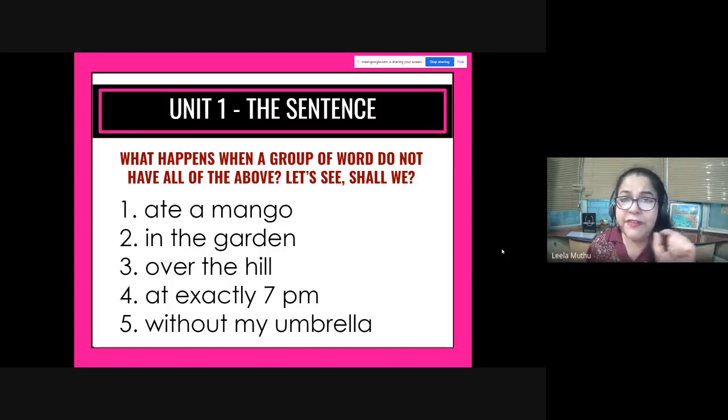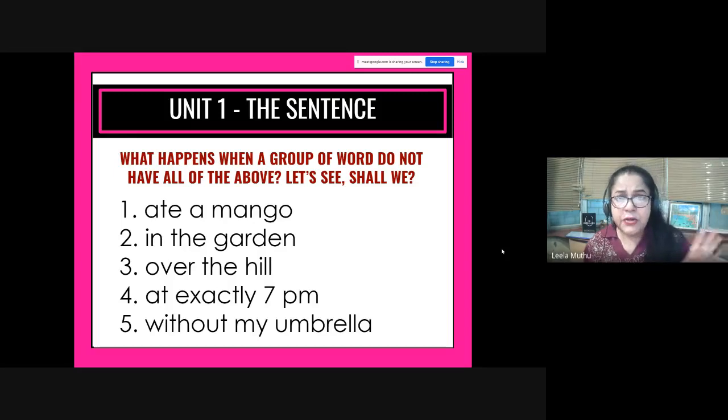So in the first one, we have ate a mango. The verb is there, so this is basically a verb phrase. In the next one, in the garden. No information is given. There is no subject, there is no verb. This is a phrase. Over the hill. Again, no subject, no verb. It is a phrase. At exactly 7 p.m., there is absolutely no subject and there is no verb.